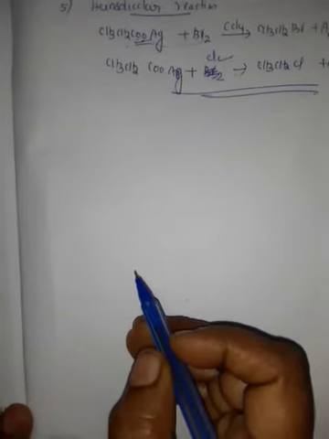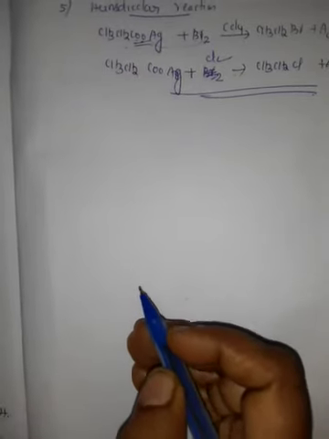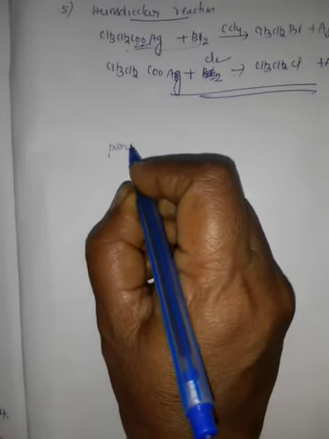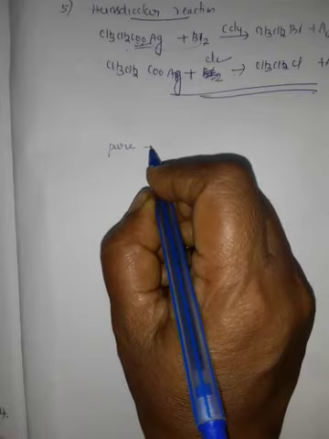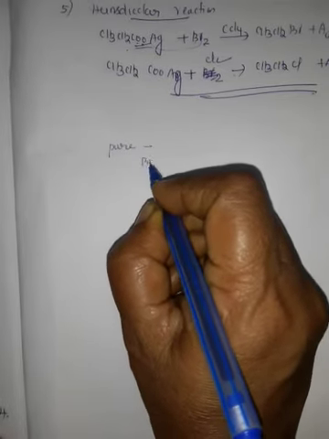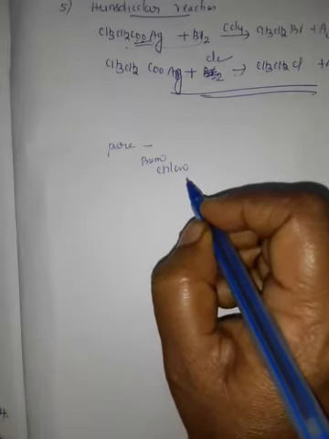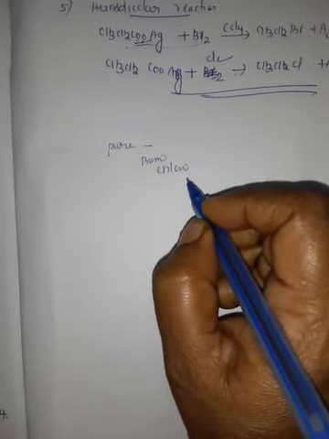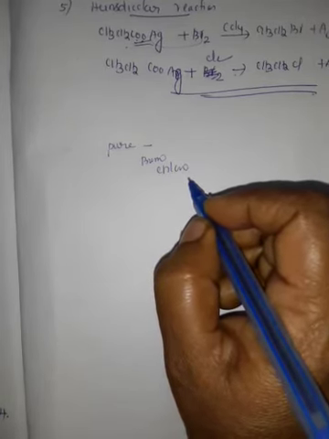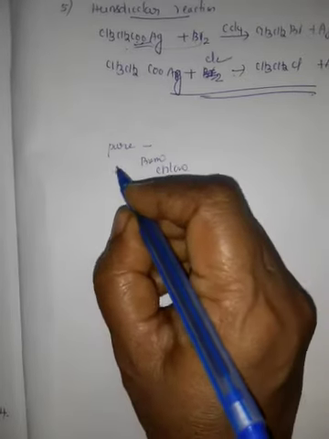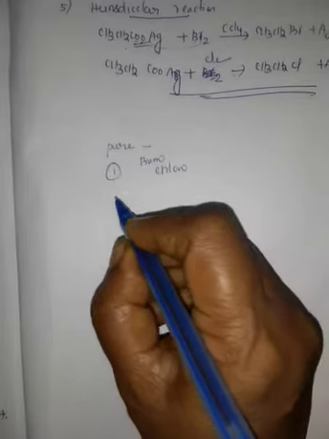Children, now we are going to learn about physical properties of haloalkanes. Pure haloalkanes are colorless, but bromo and chloro haloalkanes are colored in the presence of light. Next, this is the first property. Second property,